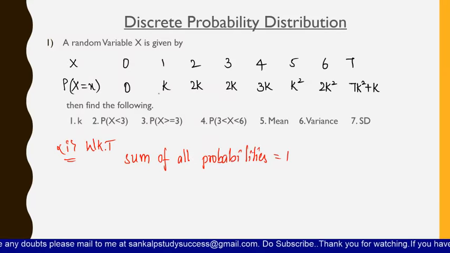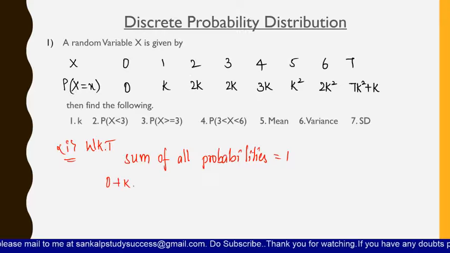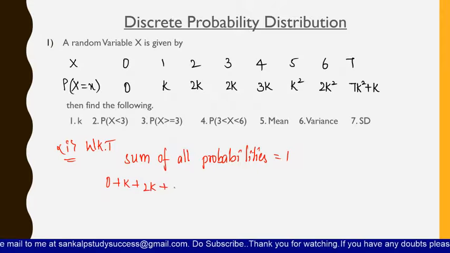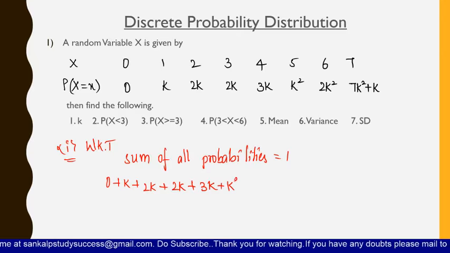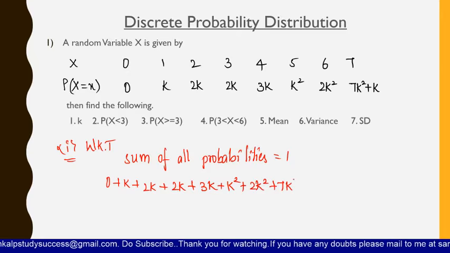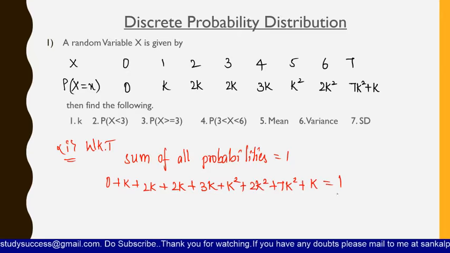So if you add all these probabilities and equate to 1, you will get the value of k: 0 plus k plus 2k plus 2k plus 3k plus k square plus 2k square plus 7k square plus k equals 1.